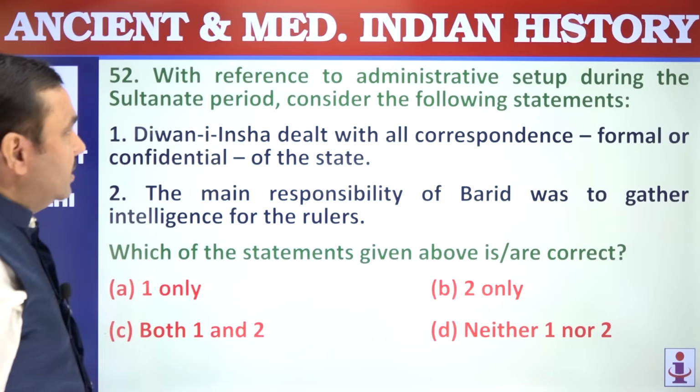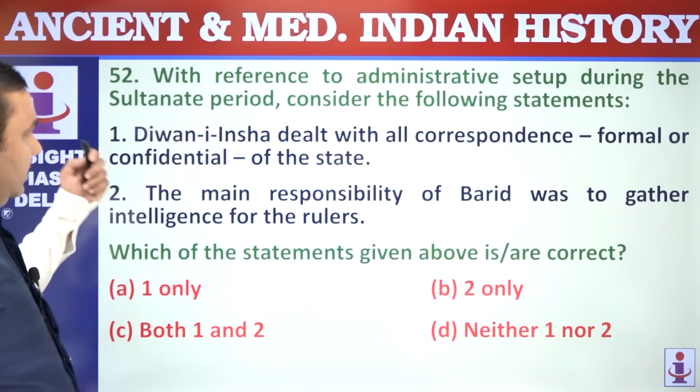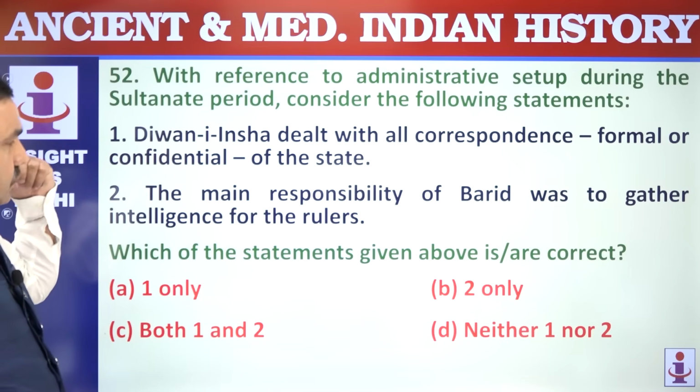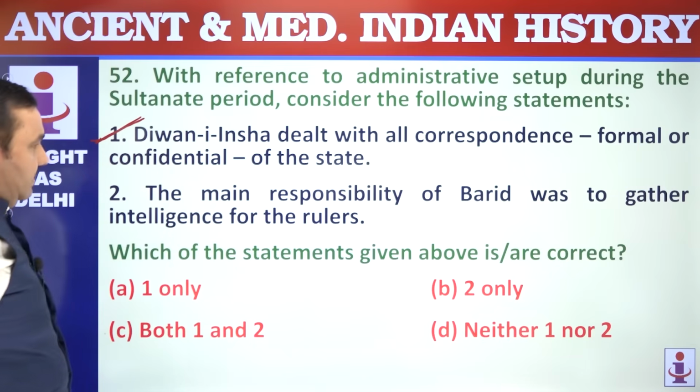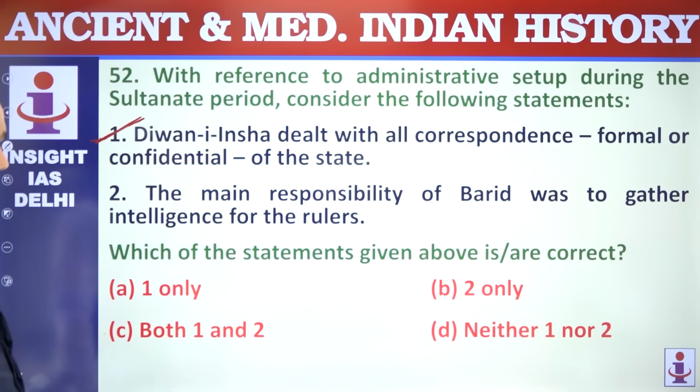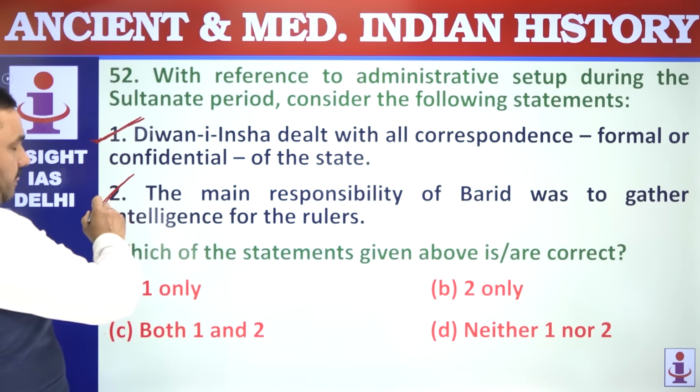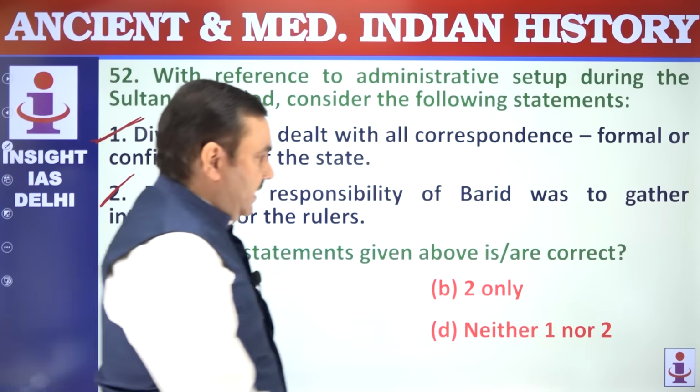52. With reference to the administrative setup during the Sultanate period, consider the following. Diwan-e-Insha was the Department of Royal Correspondence. So confidential communication was conducted by this. Main responsibility of Barid was spy. Barid means spy. Barid and Waqia Navis.